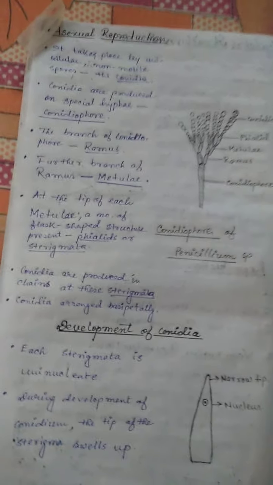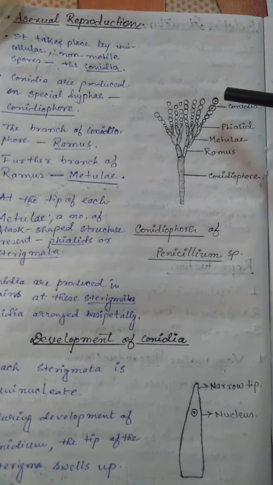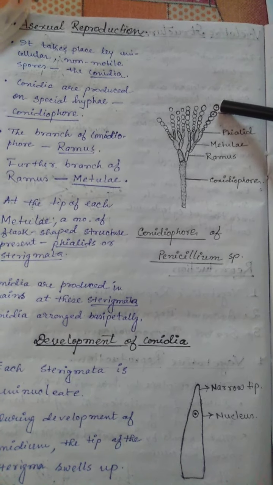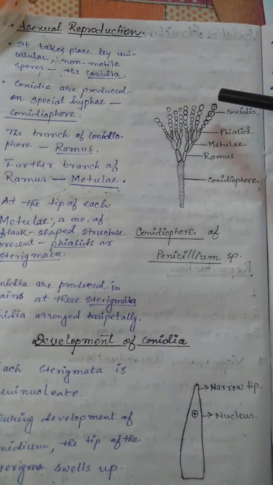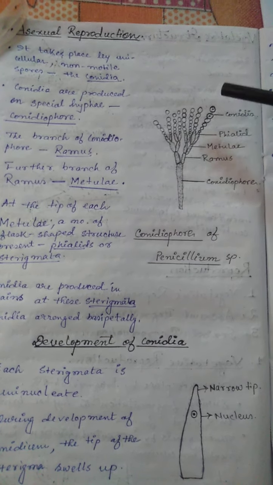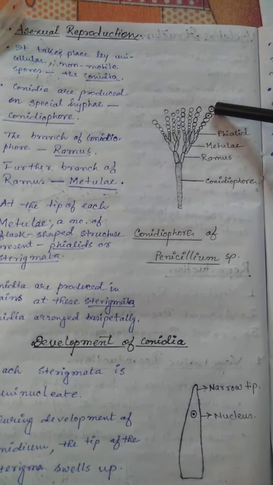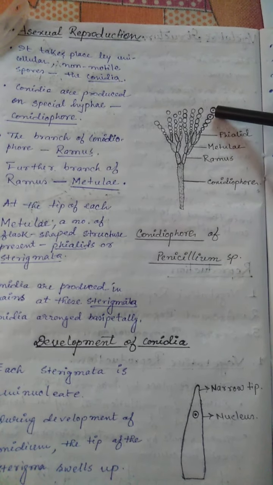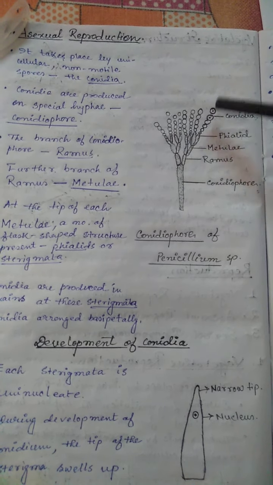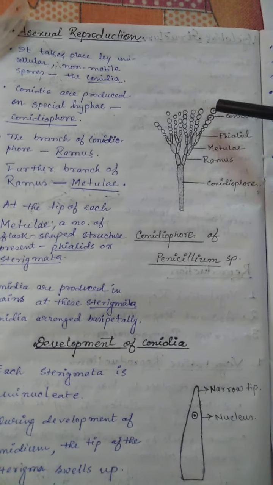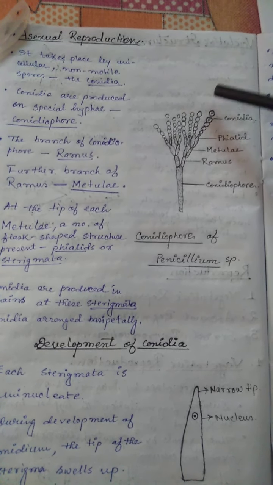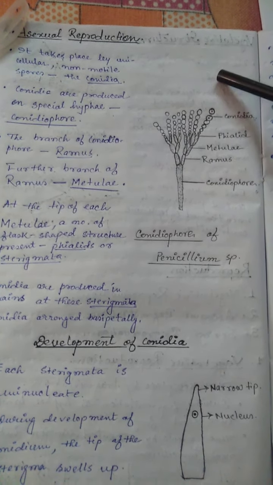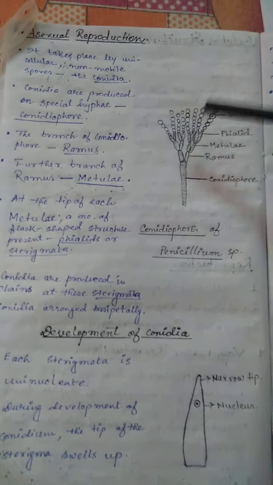Now what happens after maturation of the conidia? The conidia is basically uninucleate and unicellular, but after maturation the nucleus is divided to form a multinucleated structure, and it is dissociated from the branch and separately germinates to form a new plant body.